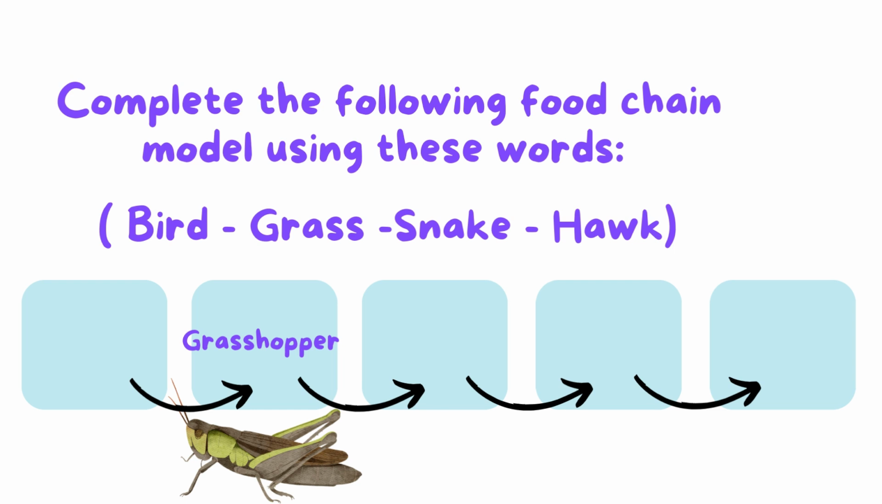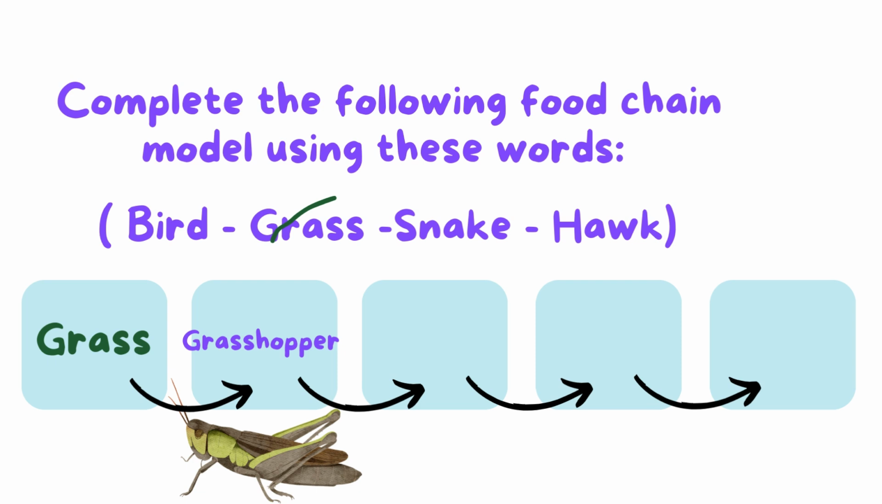So here, which one can we use as a producer? Bird or grass or snake or hawk? Yes, it's of course the grass, because the grass is a producer. So here we will put grass in the first place, eaten by the grasshopper. Then what do you think? The grasshopper, this is an insect. It may be eaten by the bird or the snake or the hawk.